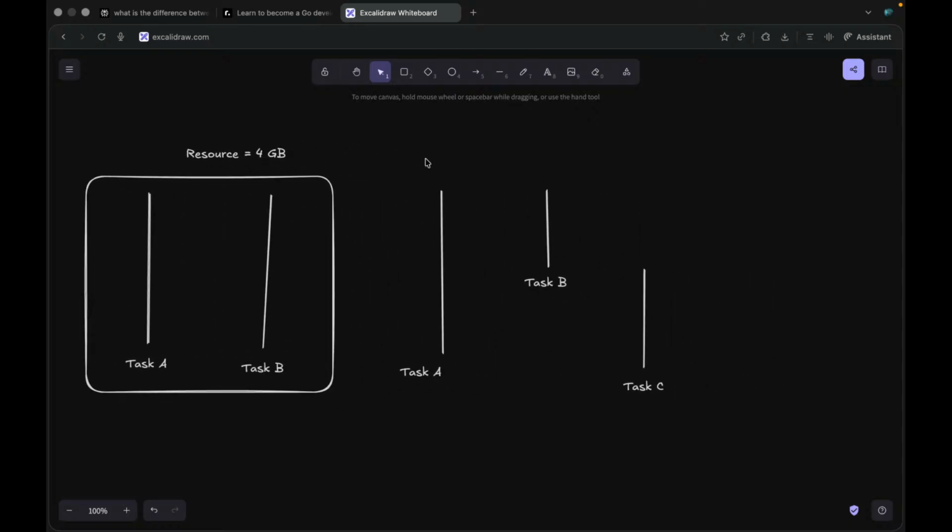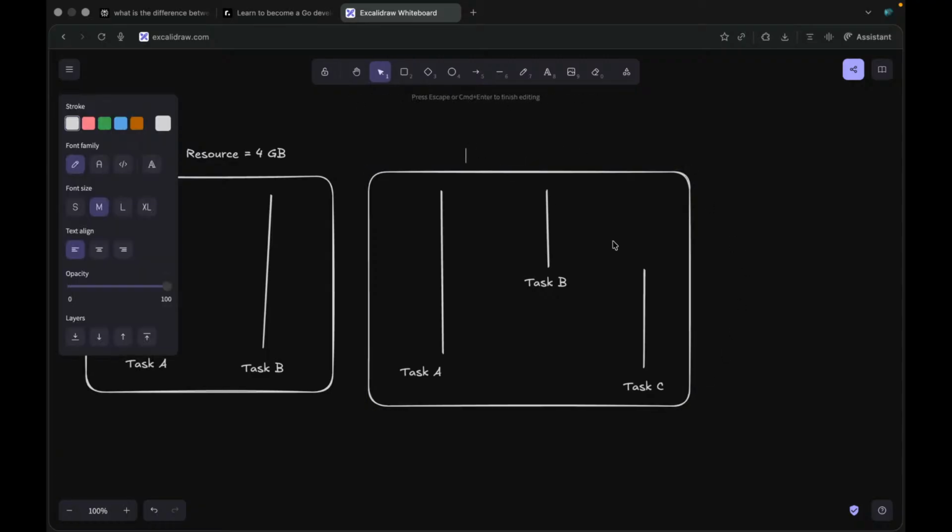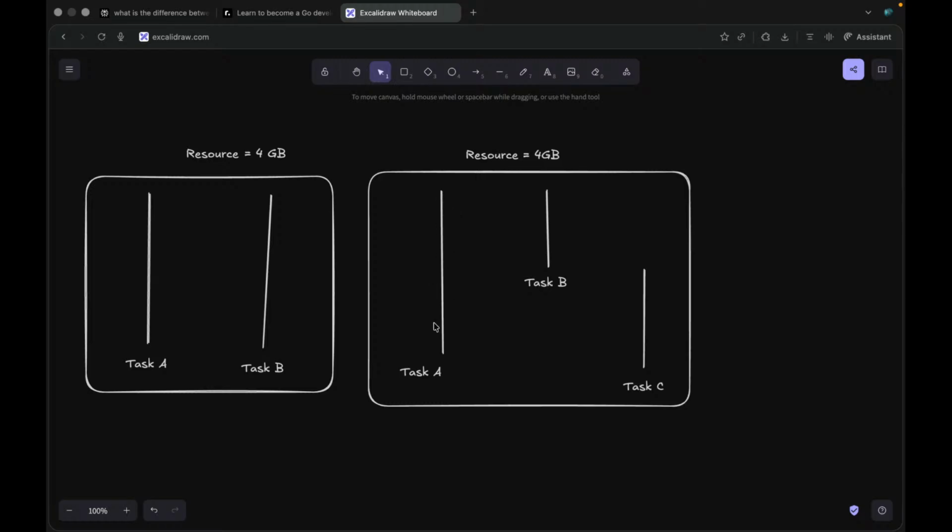But in case of concurrency, suppose I have a resource equal to 4 GB, right? Now I have this task that takes 2 GB of RAM, and this task takes 3 GB maybe, but this also takes 2 GB of RAM, right? But this is a small task. So in the time this is executing and this is also executing, once this task is completed, my third task will complete. But in parallelism, both tasks will run at the same time, execute at the same time, and end at the same time.